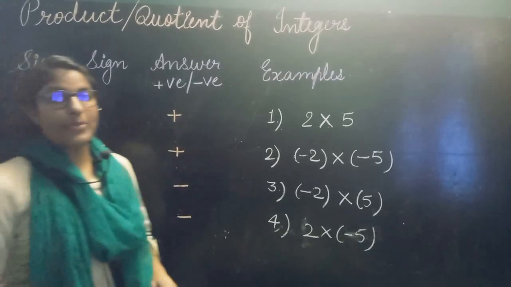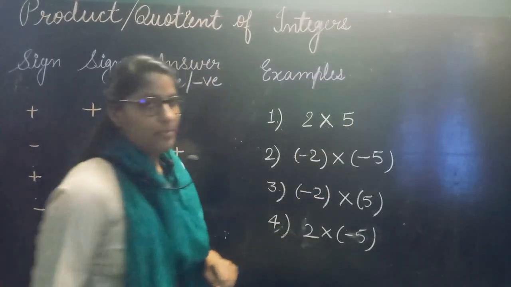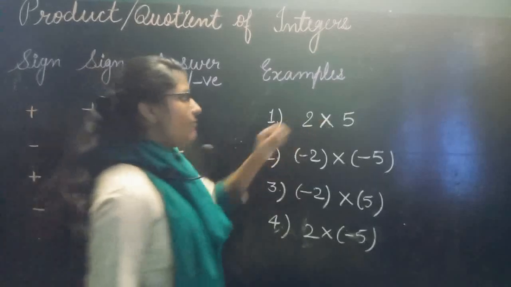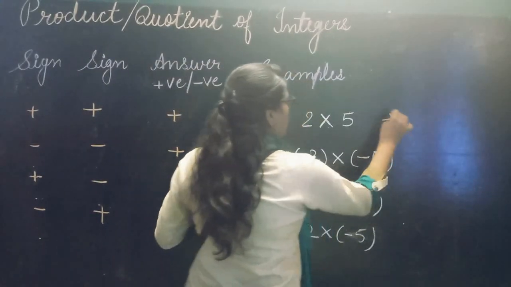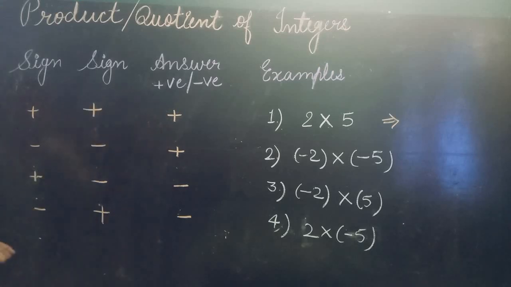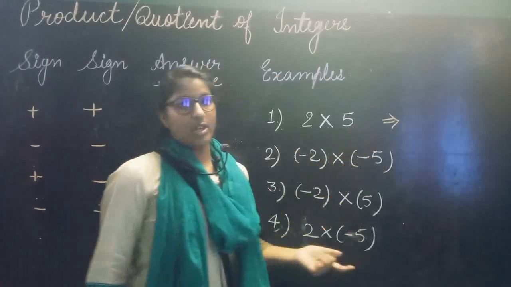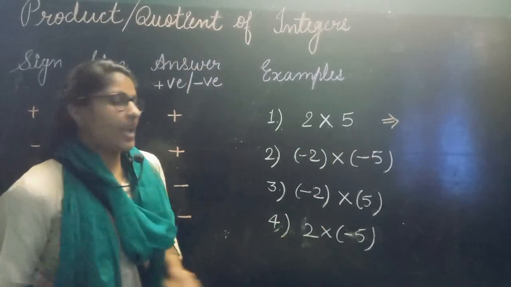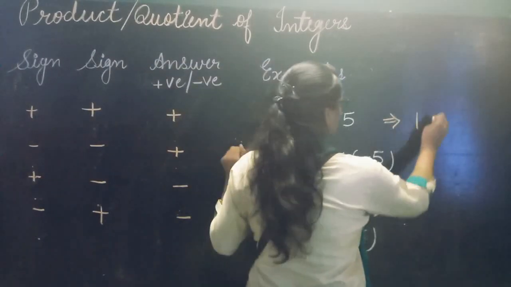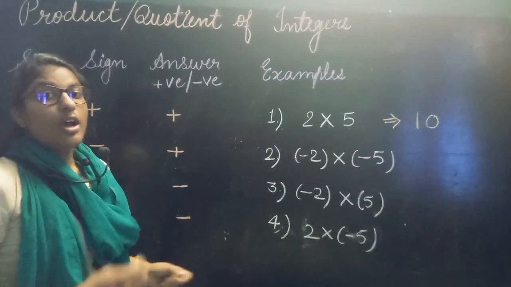Okay. Let's see some examples in the case of multiplication. Now the first example is 2 into 5. Okay, 2 is positive here and 5 is also positive here. Now you can see here, positive, positive, the answer will be positive there. So now, do we do this 5 plus 2, 7? No. We will multiply here. 5 2s are 10. Okay, and then the answer will be positive. We are learning these rules for which answer?